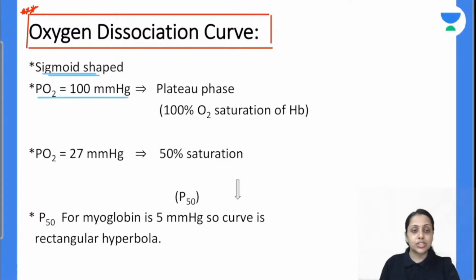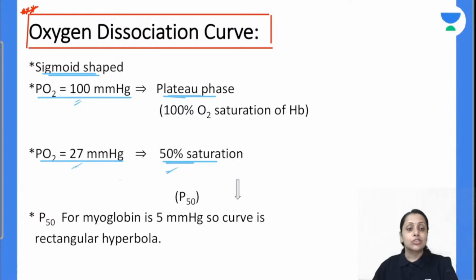Partial pressure of oxygen 100 mm of Hg क्या है, plateau phase is reached, and partial pressure of oxygen 27 mm of Hg क्या होता है, 50% saturation. मीन्स 100% saturation कब होगा 100 mm of Hg पे, 50% saturation of hemoglobin occurs at 27 mm of Hg. So that's why this 27 mm of Hg is known as P50, means partial pressure at which 50% saturation of hemoglobin occurs is 27 mm of Hg. This is for our hemoglobin.